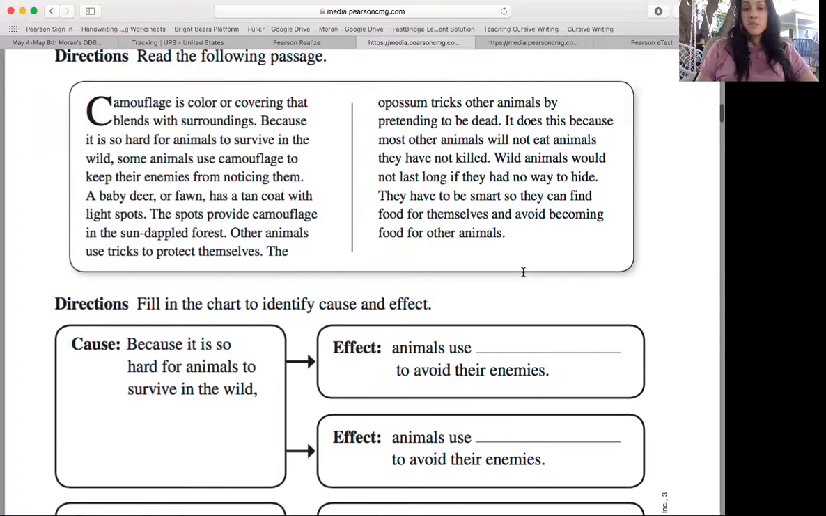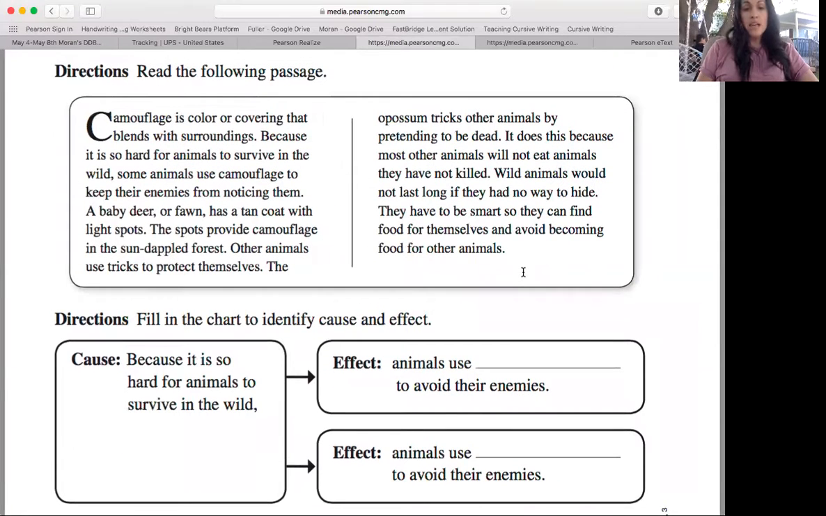So let's go back up to the top, and can you find two ways that animals, or two things that animals do to avoid their enemies? Let's see. I'll give you a minute. If you need more time, go ahead and pause the video. If not, I'm going to go ahead and just give the answers now. We're going to go over them, okay?